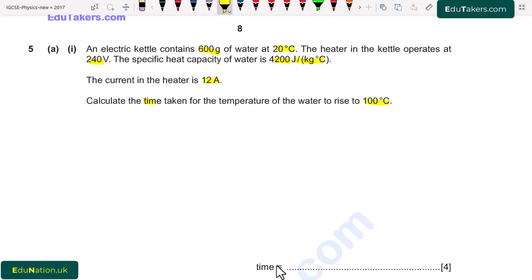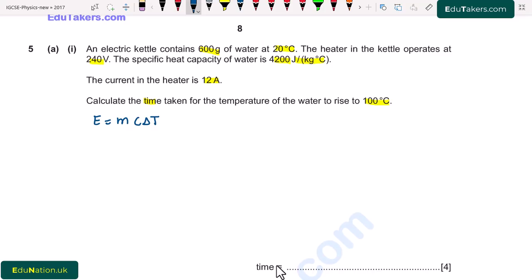So first of all, initial temperature is 20 degrees C and the final temperature is 100 degrees C. We have to calculate the time taken for the temperature to change from 20 to 100 degrees C. For that, we are given the specific heat capacity. We use the formula E is equal to M, C and delta T. Here M is mass, C is specific heat capacity and delta T is change in temperature.